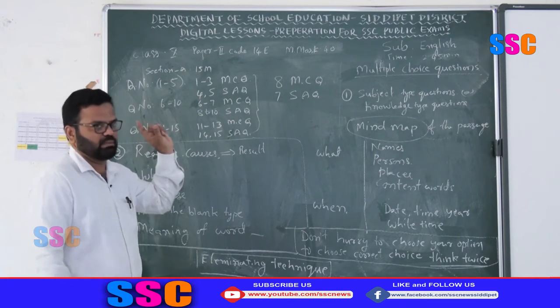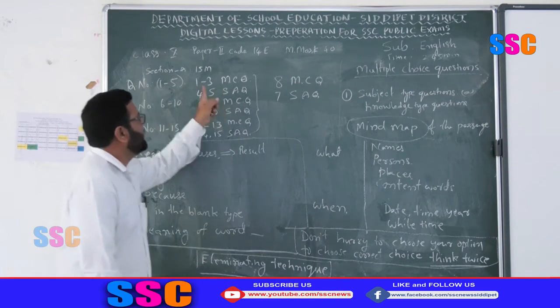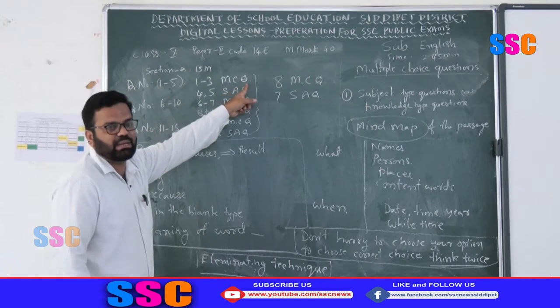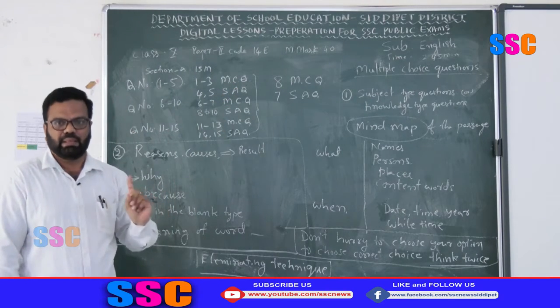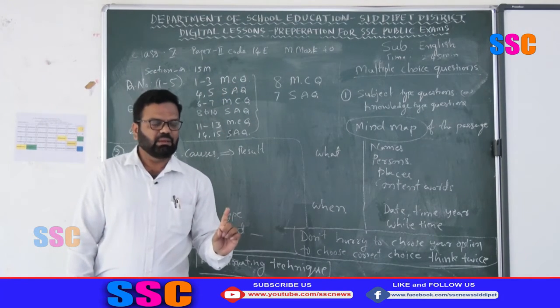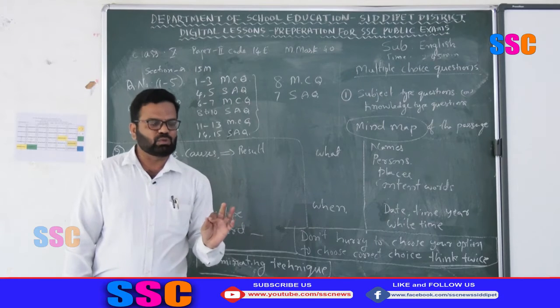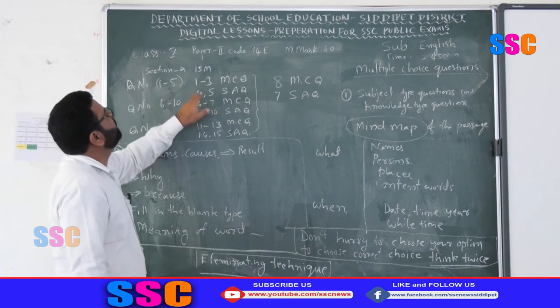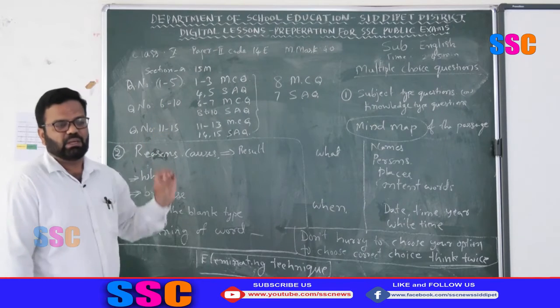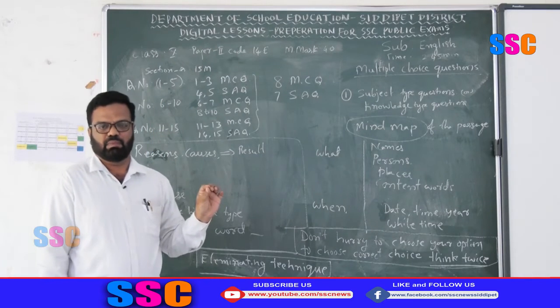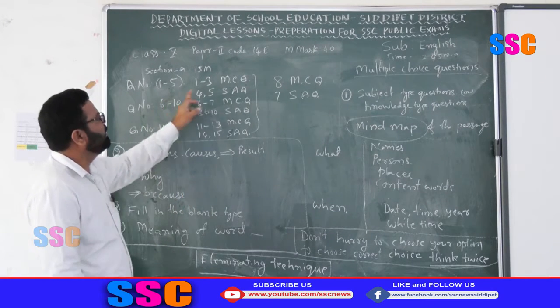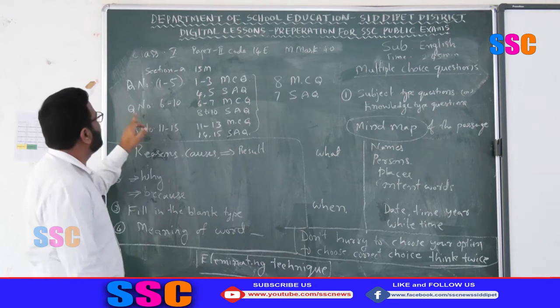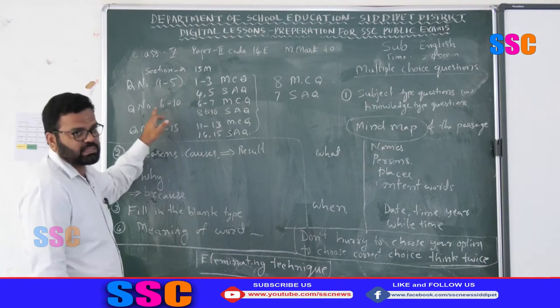Then go for the questions. If you see the questions, 3 multiple choice questions are given, with 4 options, A, B, C and D. You have to choose the correct option. Then the 4th and 5th questions are short answer questions. Each question carries 1 mark, total 5 marks.